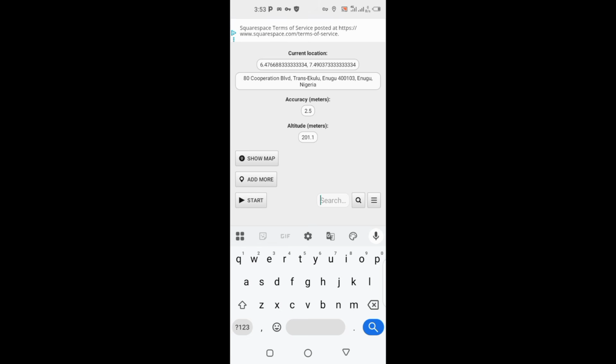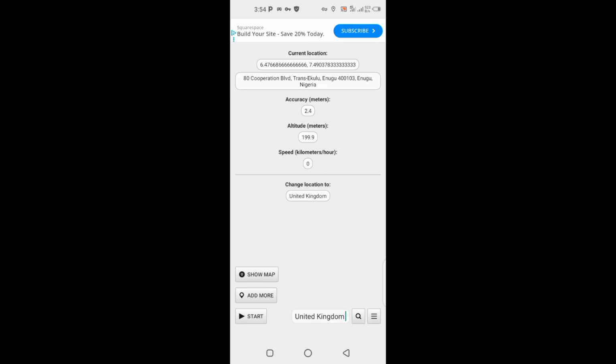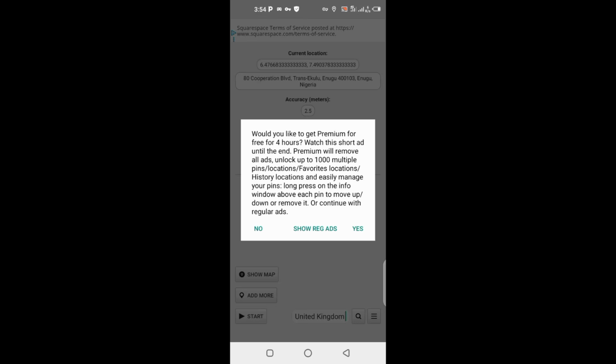Assuming I want to use a United Kingdom account, I will select United Kingdom. I want to connect to United Kingdom so that my location will show UK while I'm in Nigeria. Do you understand? That is a fake location for you. Now you search the country you want, then you click on start here and click on show reward ads. It is going to display some ads.